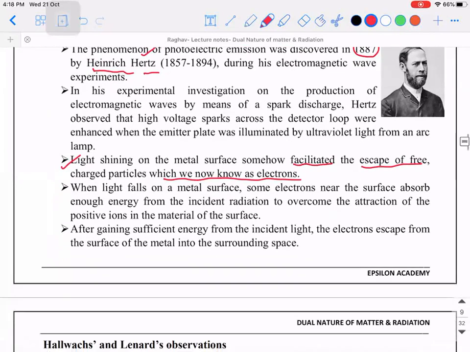Okay. That is, when light falls on the metal surface, some electrons near the surface absorb enough energy from the incident radiation to overcome the attraction of positive ions in the material of the surface. After gaining sufficient energy from the incident light, the electrons escape from the surface of the metal into the surrounding space.